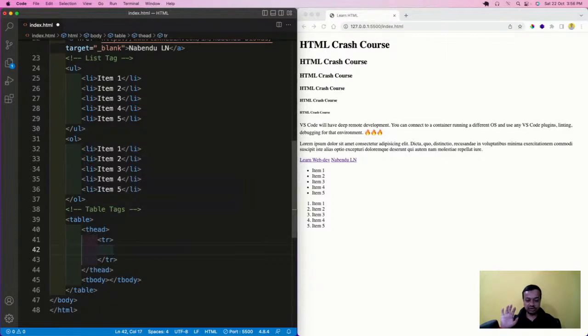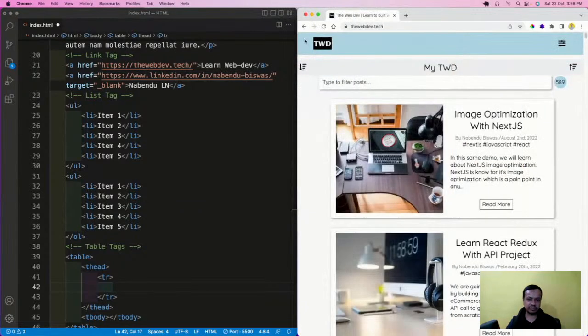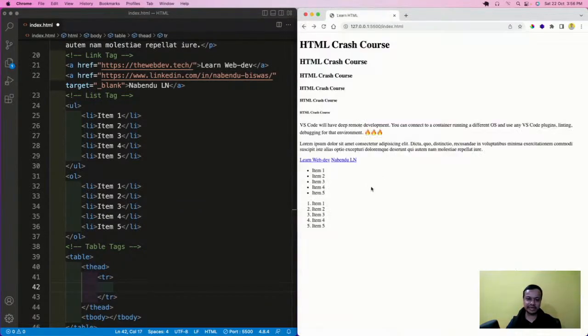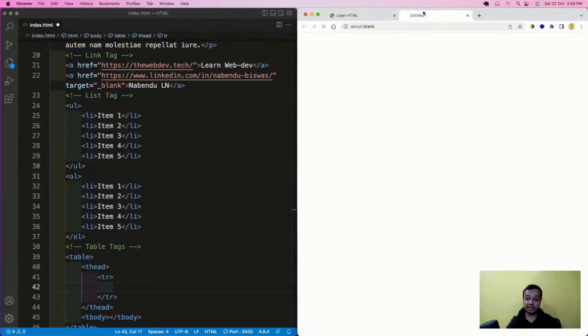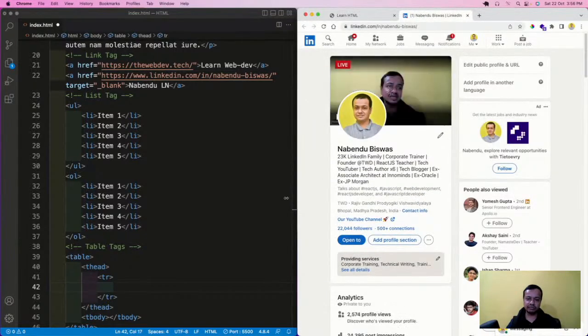Okay, target equal. That's a good question, and I have explained it, but target equal to underscore blank. So let me explain it again. I'm not going to explain everything again and again, but because this is a good question I'm explaining. Target equal to blank: if there was no target equal to blank in the first one and I click on it, it will open here only, in the same tab. If I click on the second one, which has target equal to blank, it opens in a different tab.